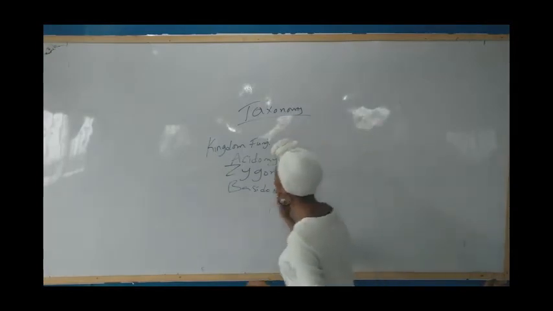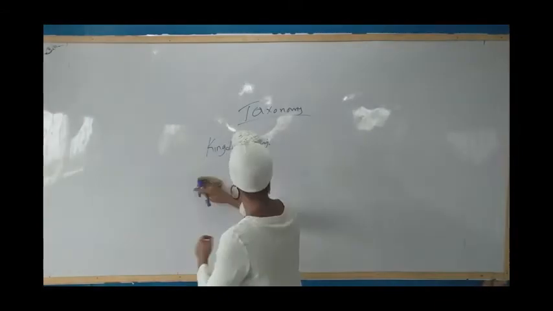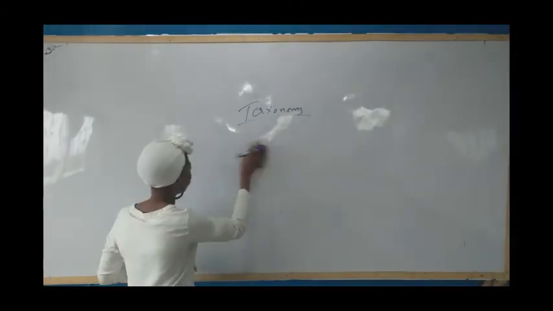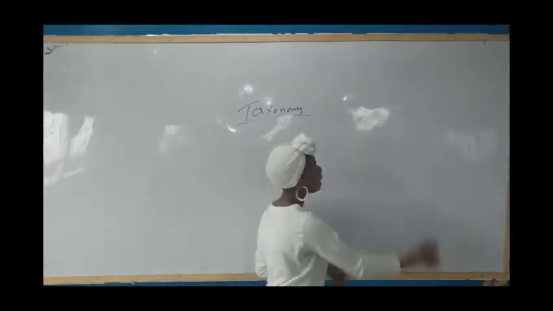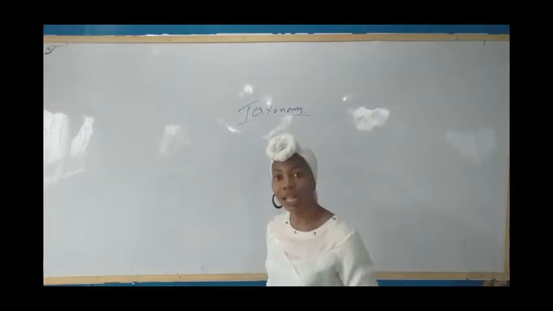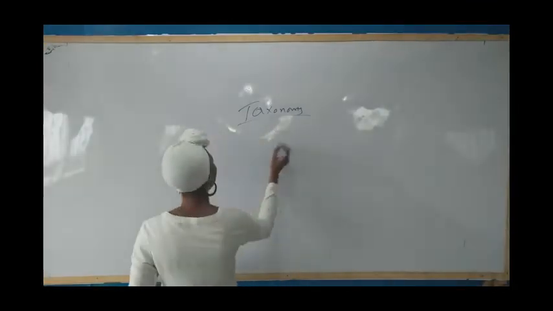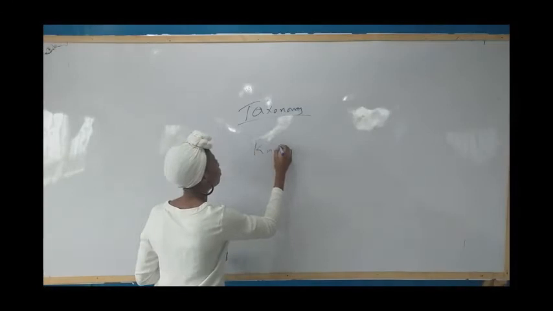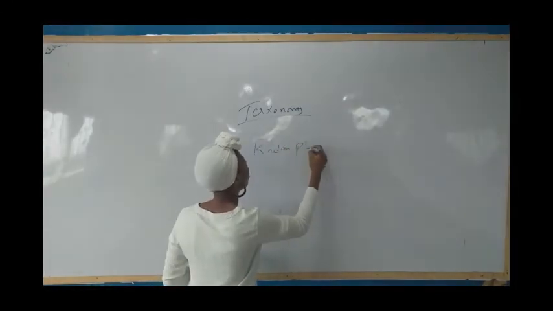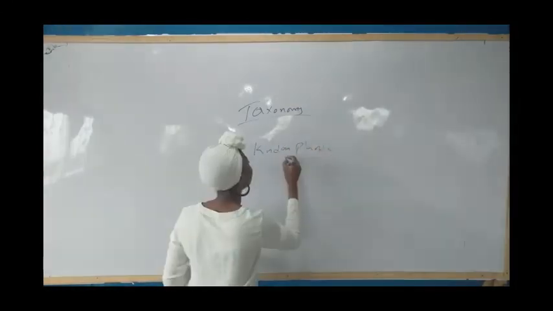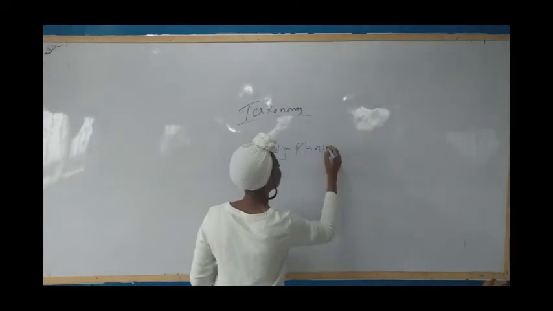Kingdom Plantae has its divisions. Kingdom Plantae is divided into three major phases. Please, I would like us to know this chart. This chart is very important.